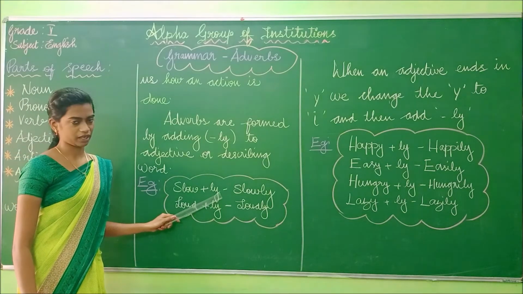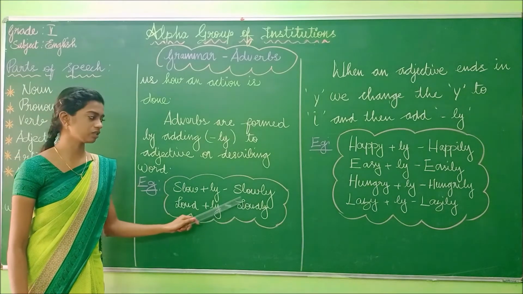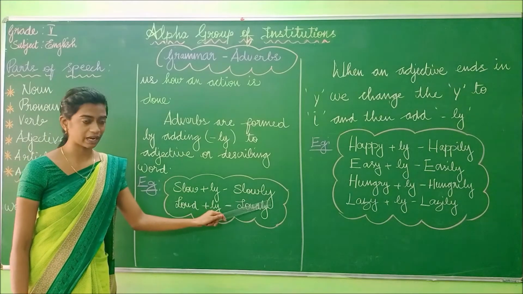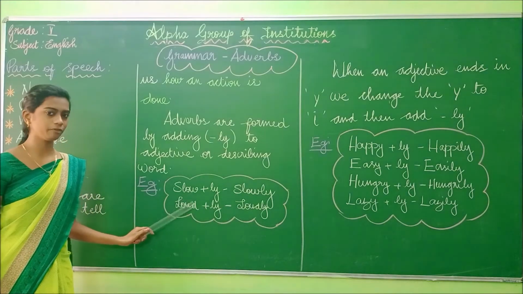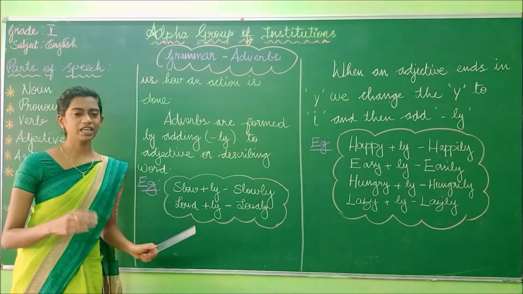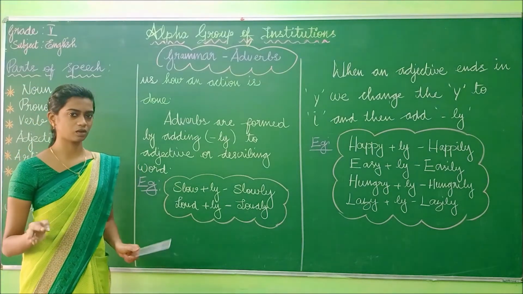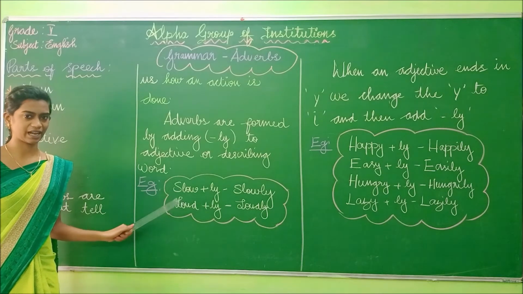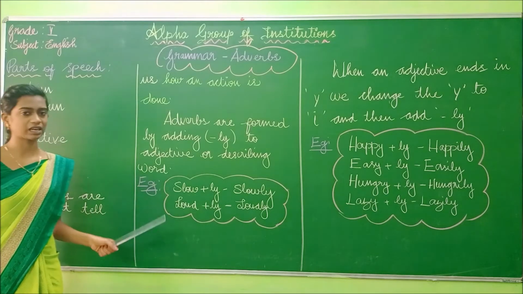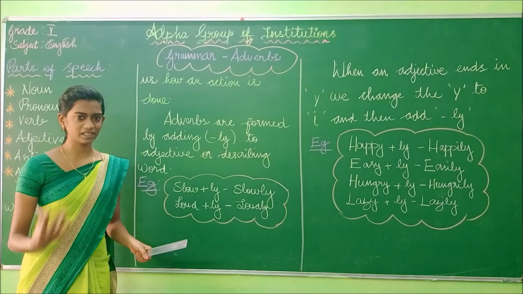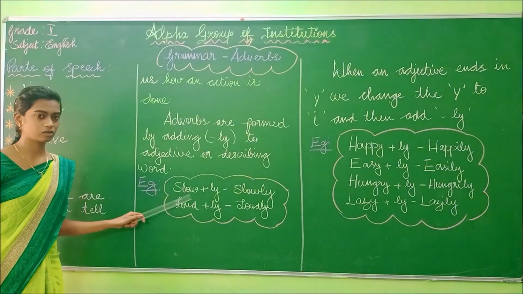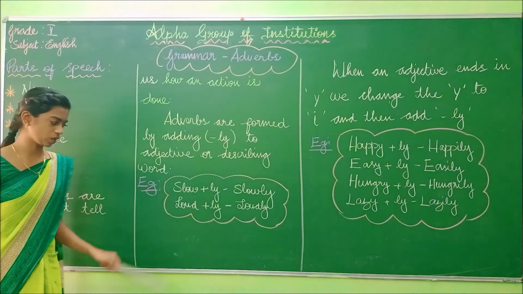Slow plus ly gives slowly. So this word slowly is the adverb because we have added ly to the adjective form. For example, he runs slowly. Slowly is the adverb in the sentence because it describes how the action is done, whether the boy runs slow or fast. So slow plus ly, slowly.